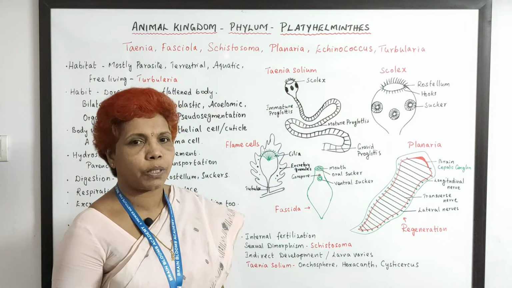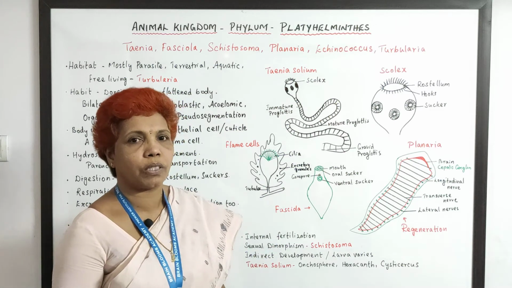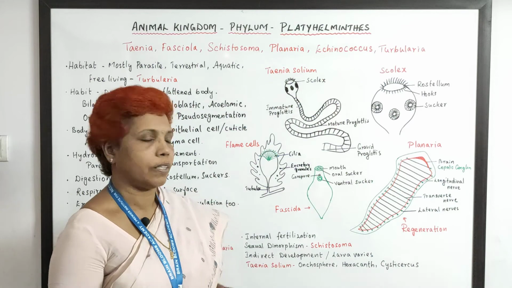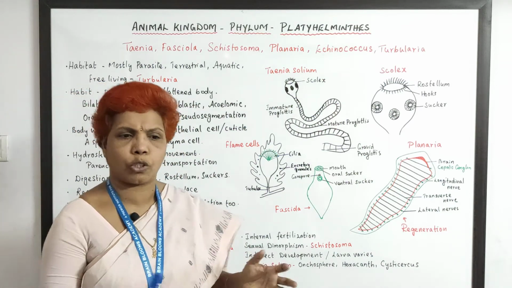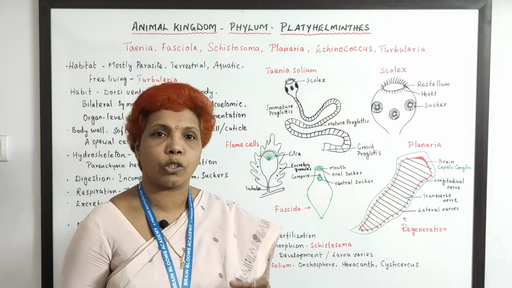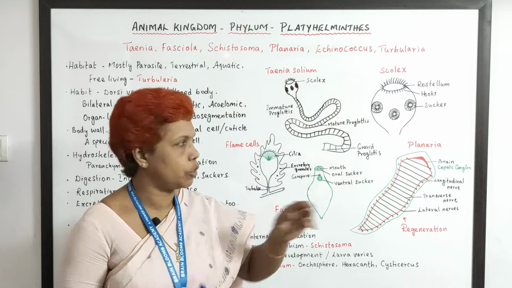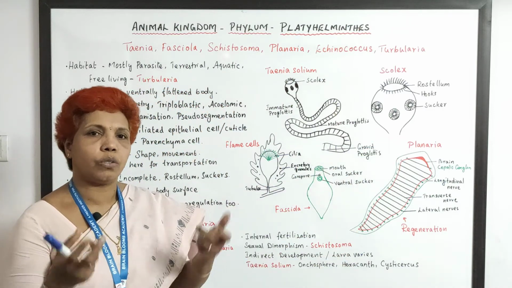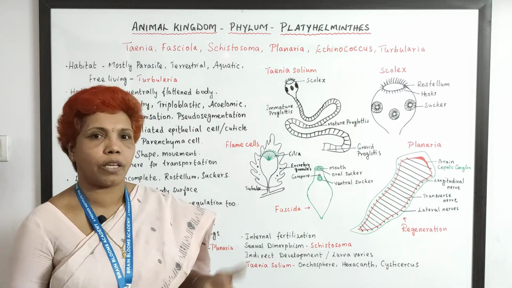Planaria is a very special animal here. Actually, in reproduction also something special. Regeneration is special with the planarians. Let us see the reproduction. When you talk about reproduction, it is asexual, as can be seen here. Asexual reproduction is also seen in planaria, because it's a kind of binary fission where the animal can cut into two equal halves, and the two parts lead their separate lives. So it's a binary fission, asexual.